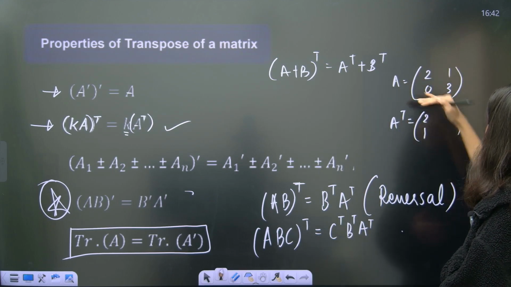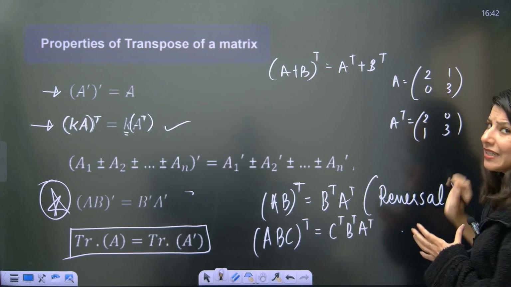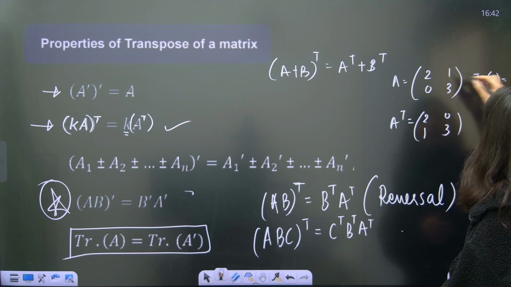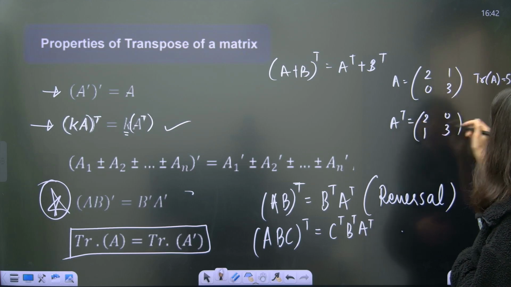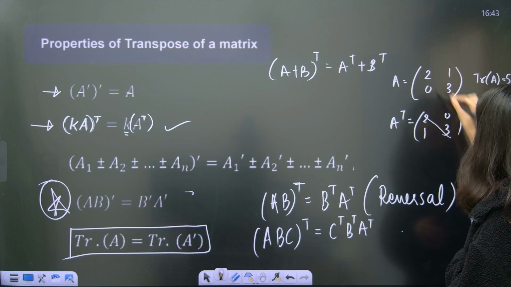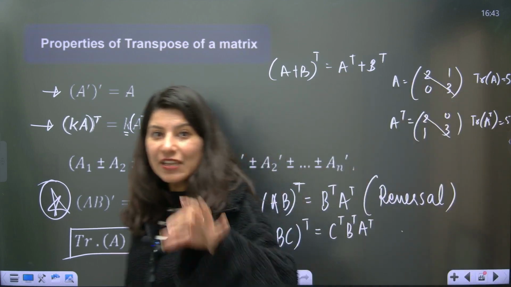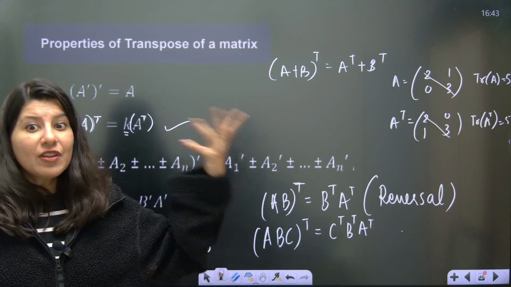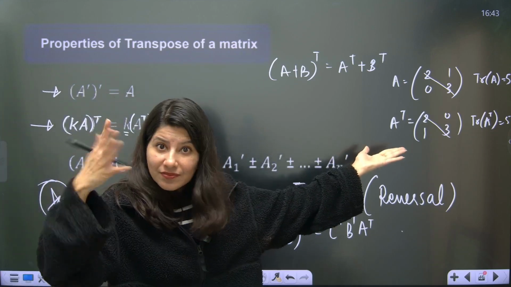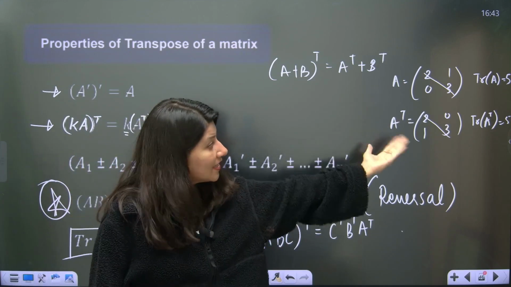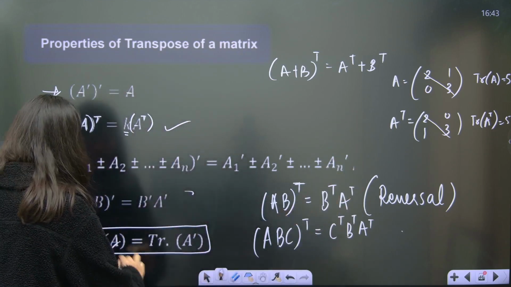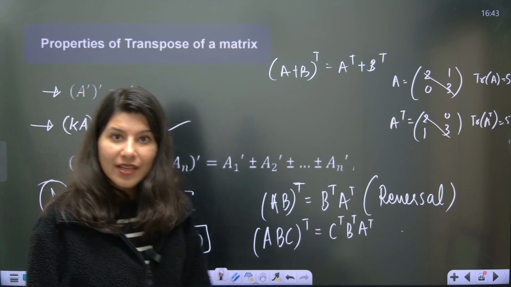So this is 2, 1, 0, 3, 0, 3. Now can anybody tell me what is the trace of this A? So ma'am, trace of A is 2 plus 3, 5. And trace of A transpose is also 5 because see, diagonal elements are not changing. Even if we are taking transpose, even if we are interchanging rows and columns, what is happening? The diagonal elements are still the same. So that is why trace of A is actually equal to trace of A transpose, guys.